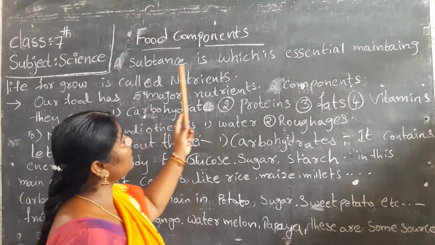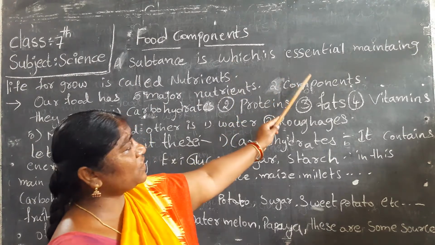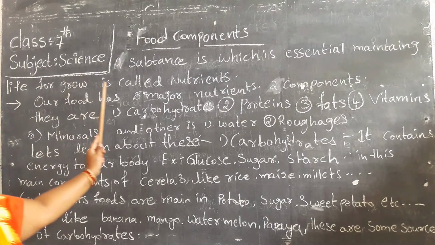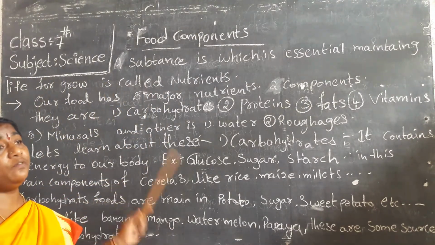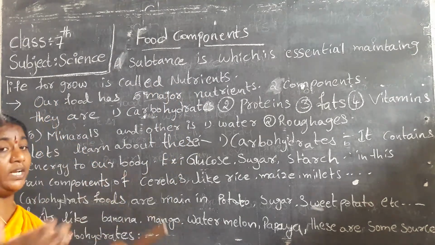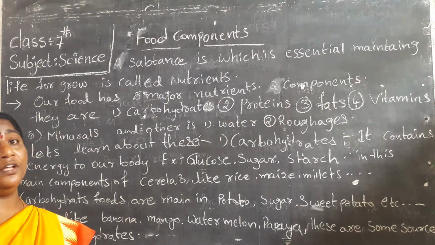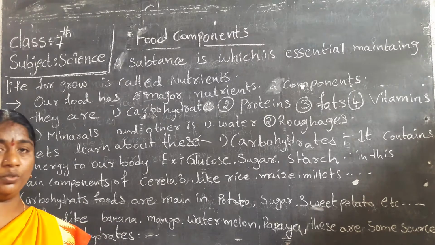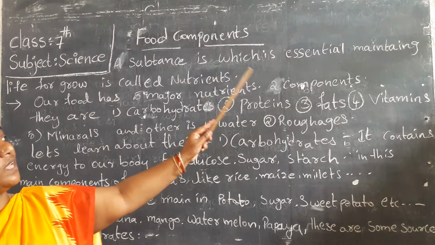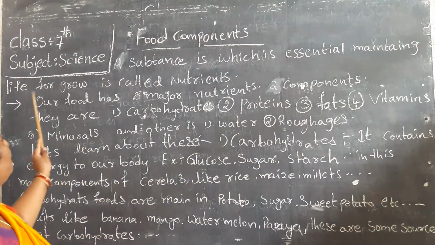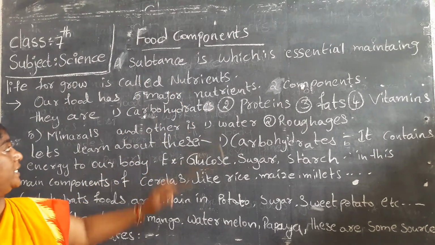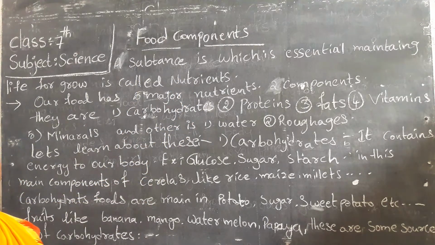A substance which is essential for maintaining life and growth is called nutrients. Which is essential, meaning compulsory. Without food can we live? No. Can we do work? No. A substance which is essential for maintaining life and growth is called nutrients.